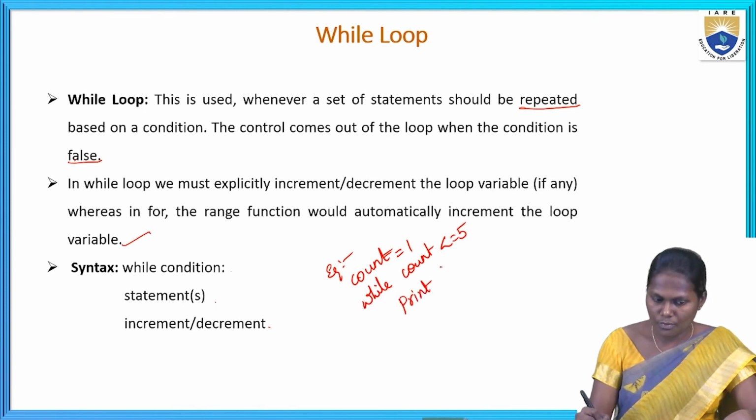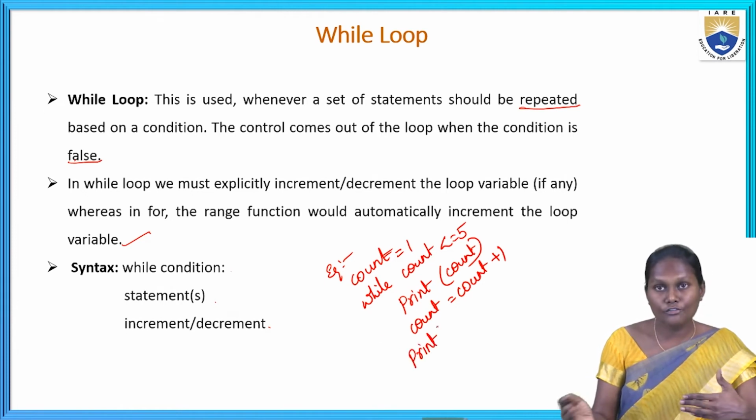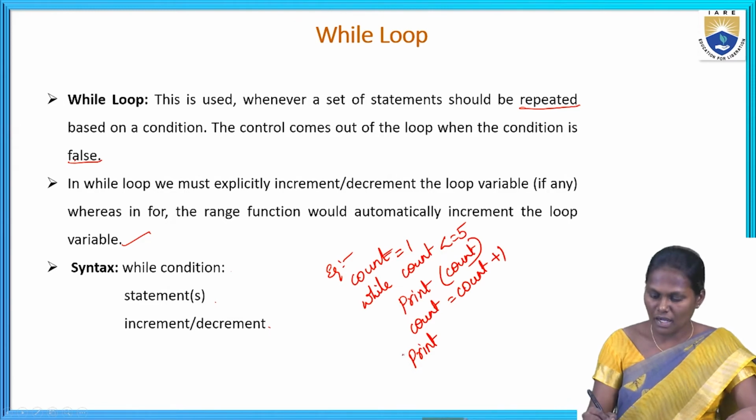Then count equals count plus 1. Here I am taking a count. Then I come out of the loop and print goodbye.